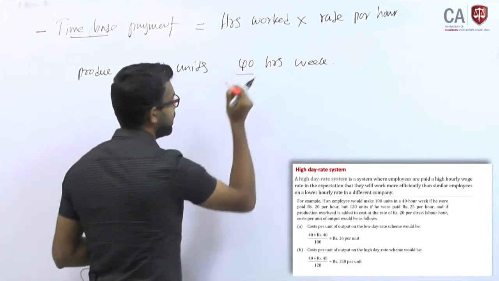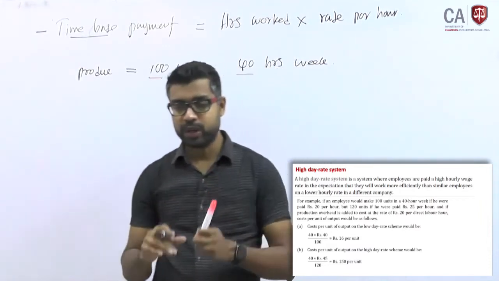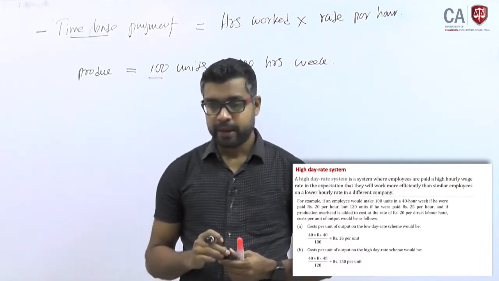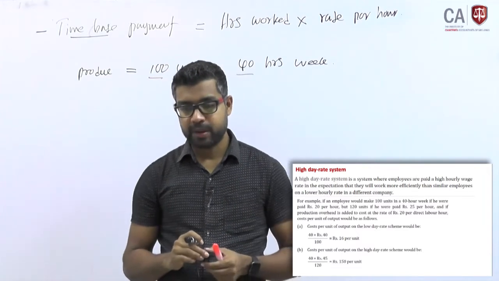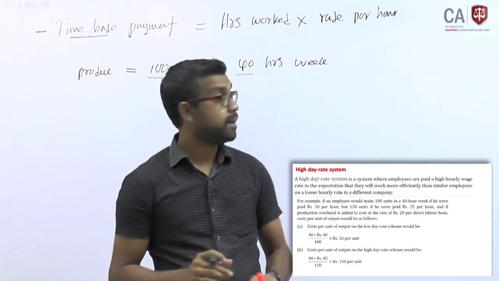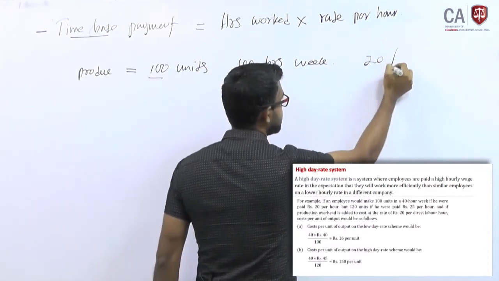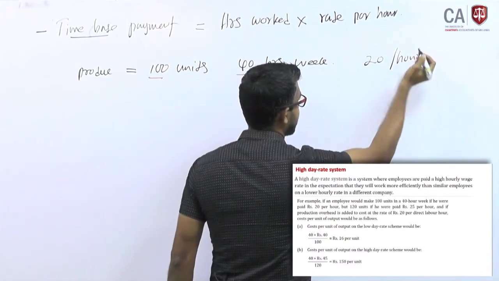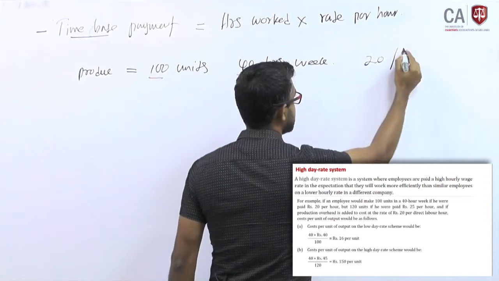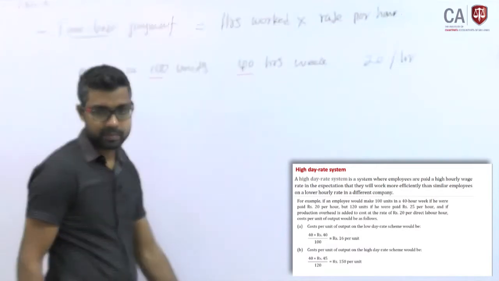During that week you can produce 100 units. If you were paid a rate of 20 per hour, 20 rupees you will get per hour, right?